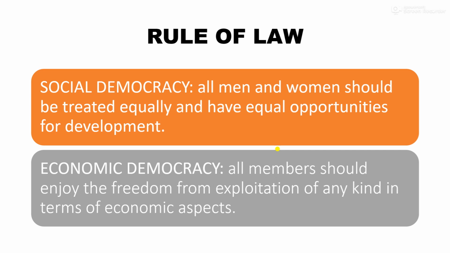What is social democracy? All men and women should be treated equally and have equal opportunities for development. Yes, it means that all men and women should be treated equally and should have equal opportunities for development. No one should be discriminated against on the basis of religion, caste, race or place of birth. Society should be free from social evils like caste system and untouchability.